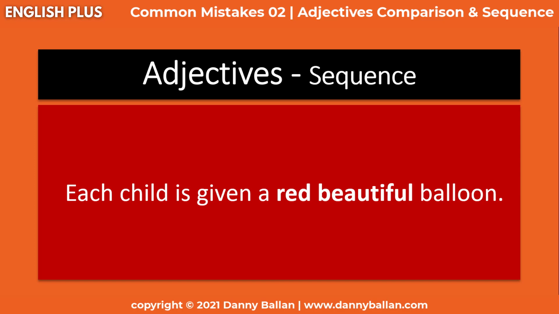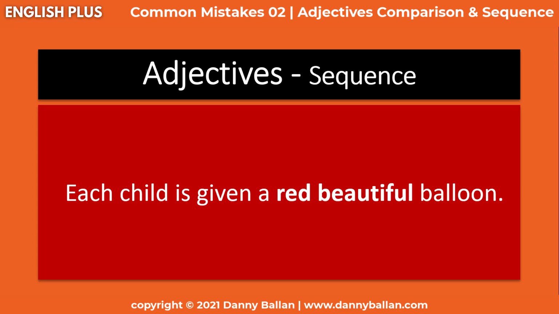Now, pink is a fact. It's not an opinion. It's not my opinion about the dress that it is pink, and then somebody else will come and think it is yellow. No, it is pink. It's a fact. But when I say unusual, that's my opinion. That's how I see the dress. So opinions come before facts. That's the first thing you need to know about for sequencing your adjectives.